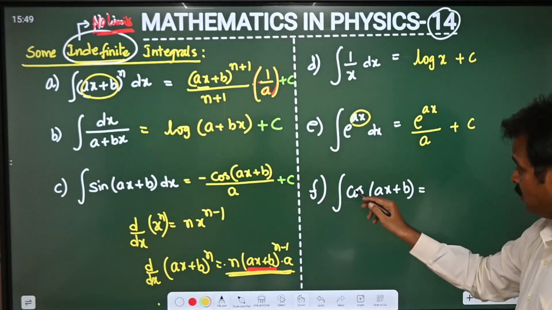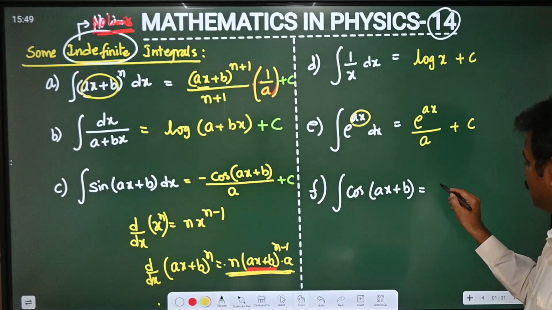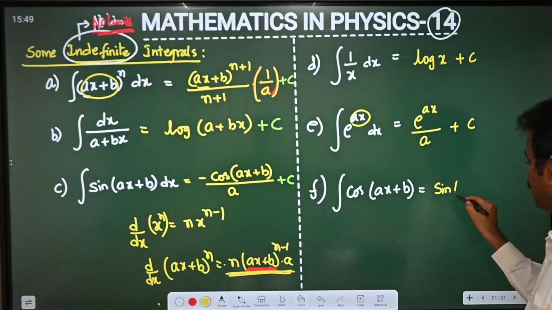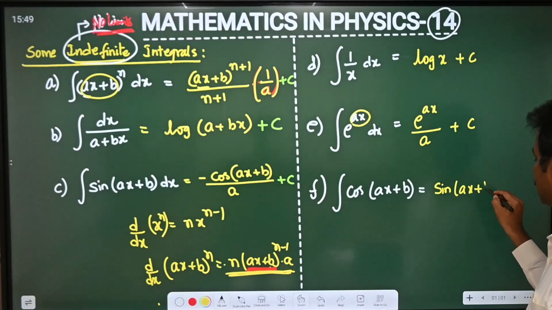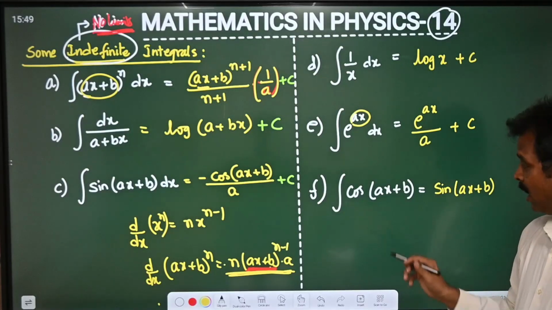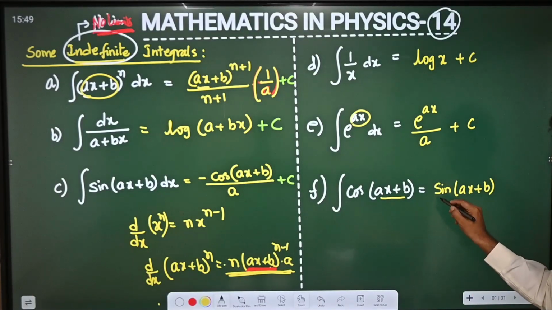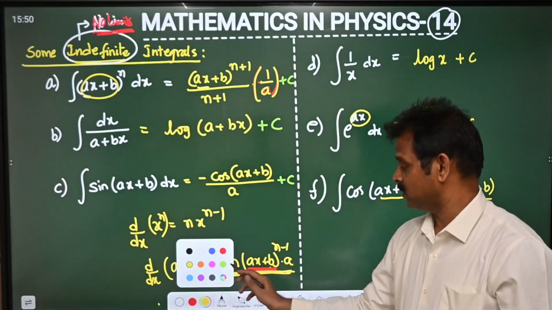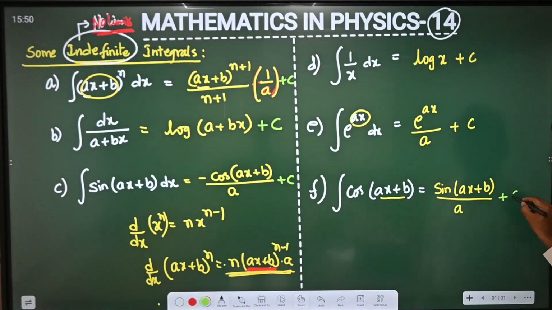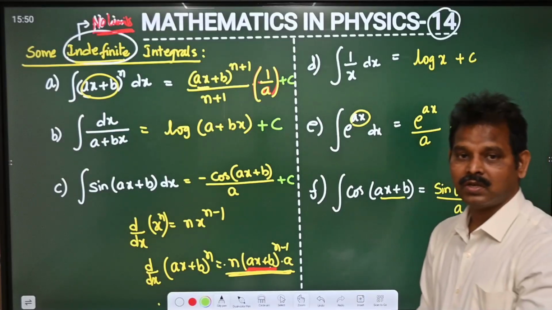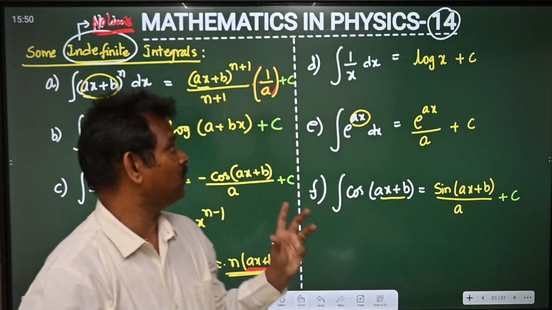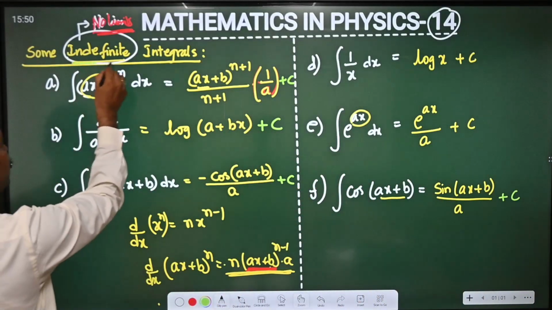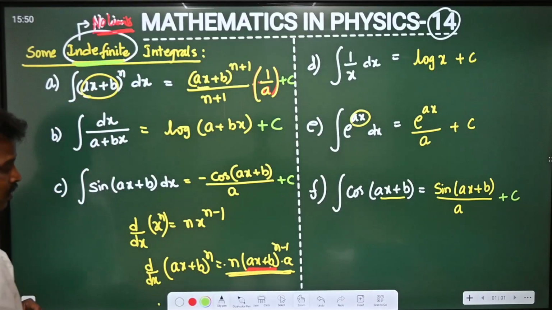And the next one, integral cos(ax plus b) is sin(ax plus b). Now the differentiation of this term is a, which will come down, followed by that constant c. So these are some of the most important formulas for indefinite integrations.